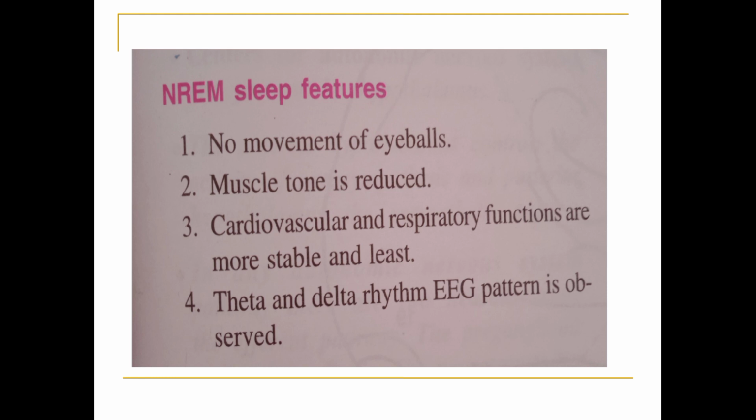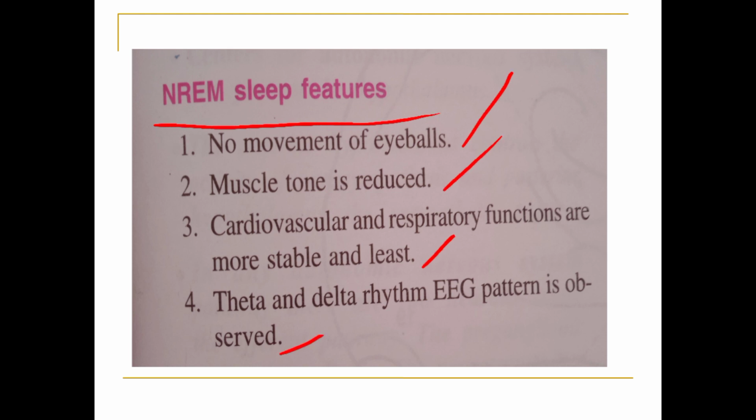Let us see what the features are. First is non-REM sleep. Here there is no movement of the eyeballs. The muscle tone is reduced. Cardiovascular and respiratory functions are more stable. If you check the BP, pulse or heart rate, it will be stable, with no fluctuation. Waves like theta and delta rhythm are observed in the EEG pattern. That is very important.